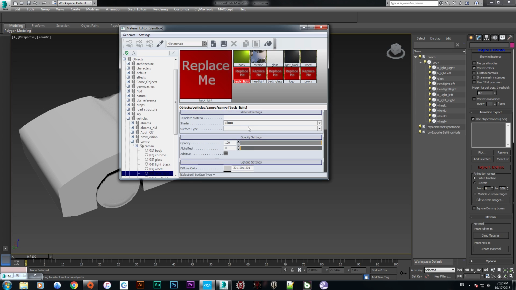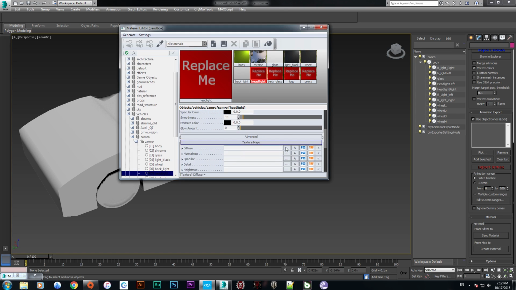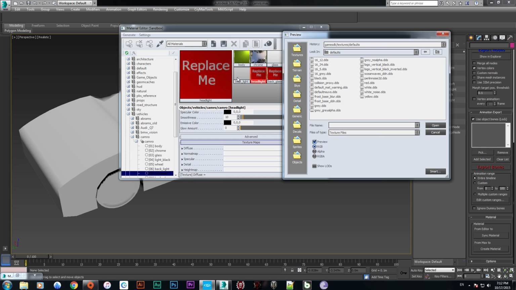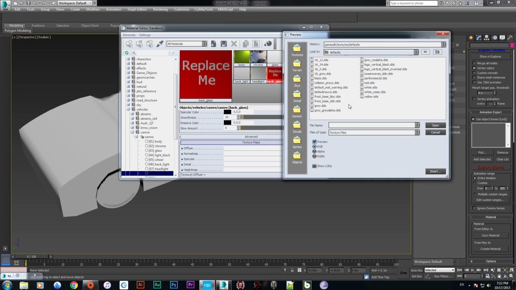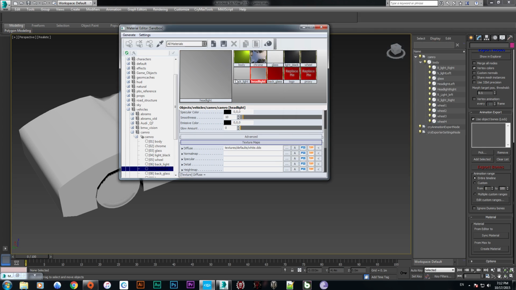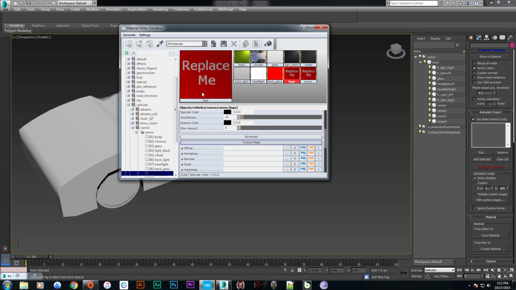Okay, so backlight and making it a glass and headlight. Well, it's actually illumination, so we are going to add the texture. This is because of the headlight, so we are going to white.ads and here is the back glass. So we are going to add my custom material, the red.ads, and because of the headlight we are going to add some glow here, and even back glass we are getting glow here.